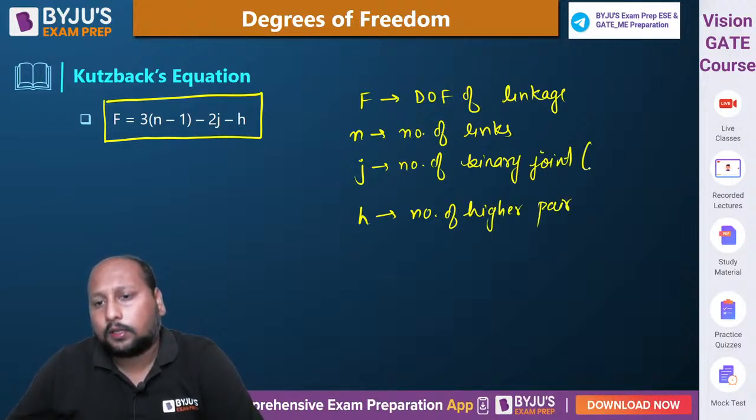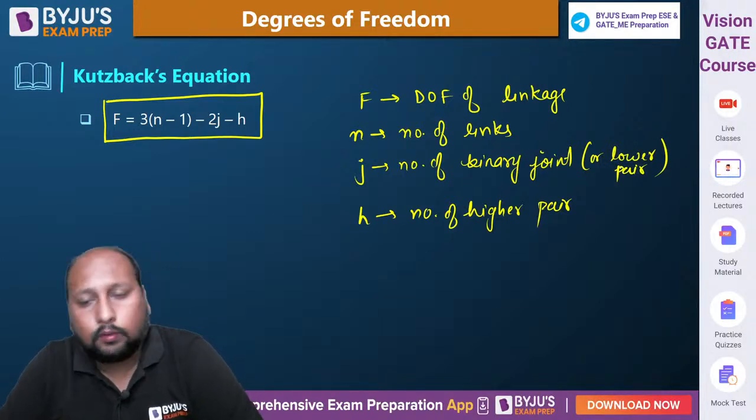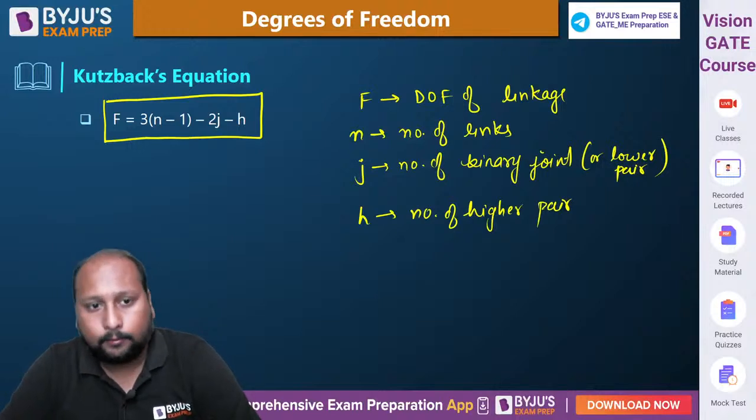या फिर इसको हम बोल सकते हैं lower number of binary joints or lower pairs, because one binary joint is equivalent to one lower pair. Done.